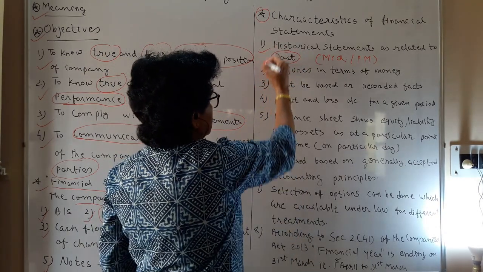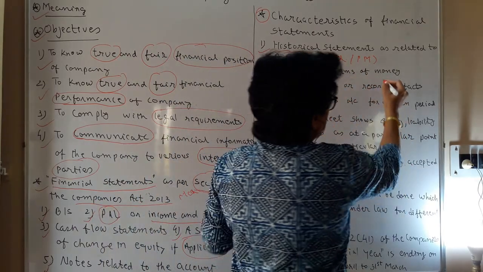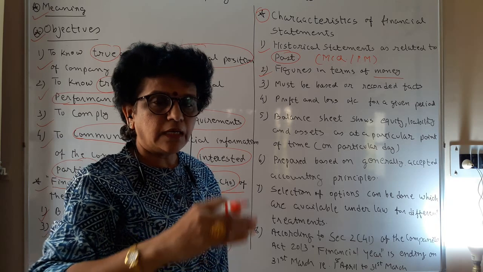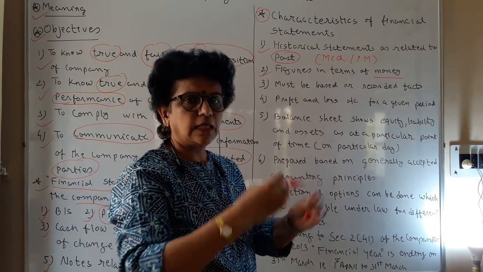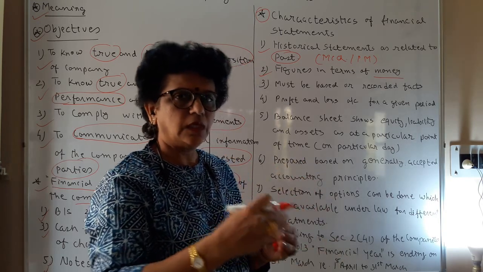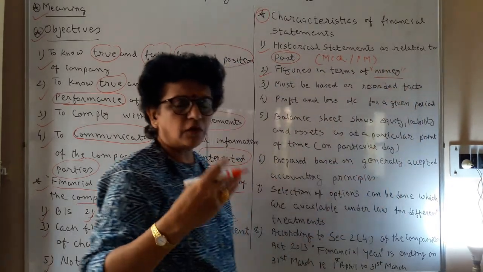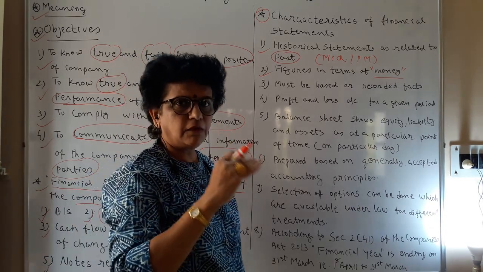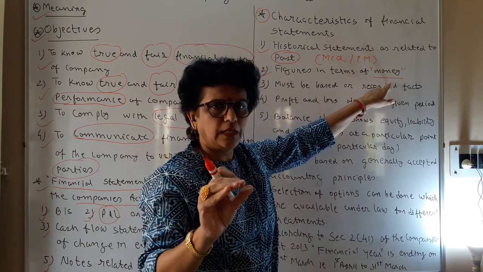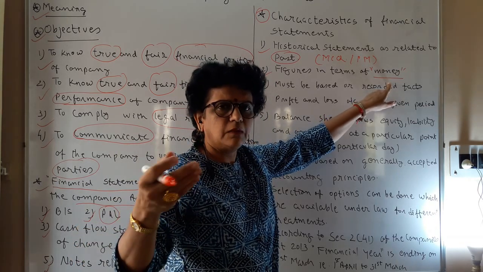Next is that in these statements the figures you write are always in terms of money. You may be manufacturing goods in tons and quintals, but whatever quantity you are producing and selling, whatever assets you are owning, everything is to be converted into money, because the currency differs from country to country. If you are preparing financial statements in India, you have to use rupees as the currency. In another country, like the US, if you are preparing, you are going to explain in terms of dollars.